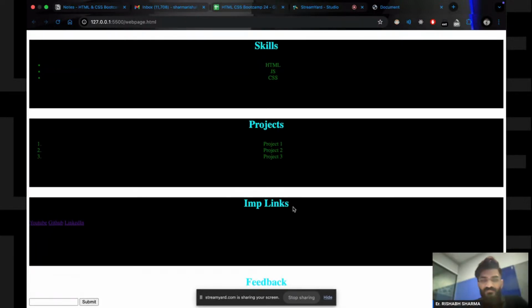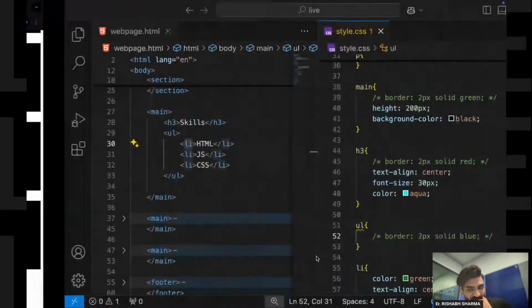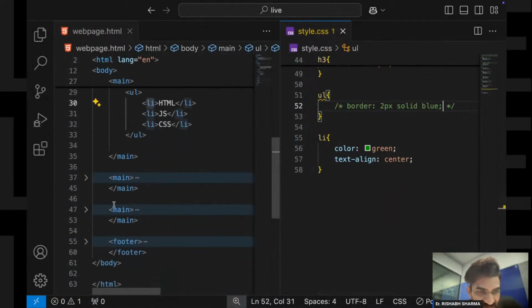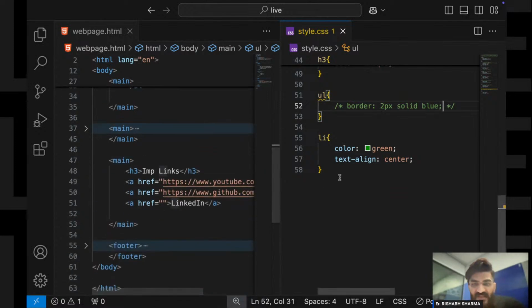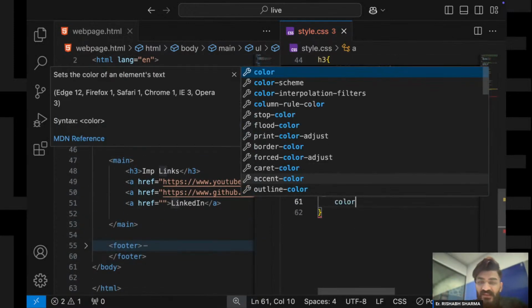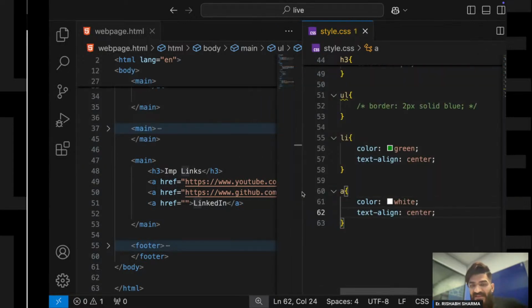Okay, now let us style this also. अपन इसको भी स्टाइल कर लेते हैं अभी. ठीक है जी, let us now style this part as well. Okay, चलो फटाफट से. So what are these? These are my anchor tags. So anchor tag को मैं target कर लूंगा. इनका color I will do white and text align center.